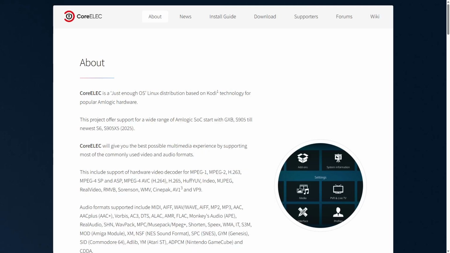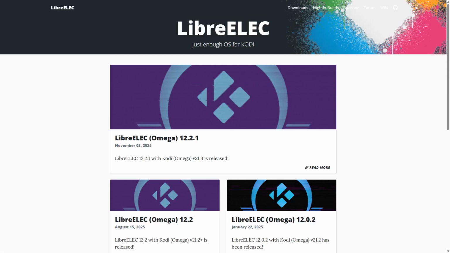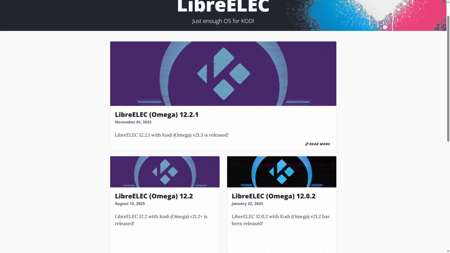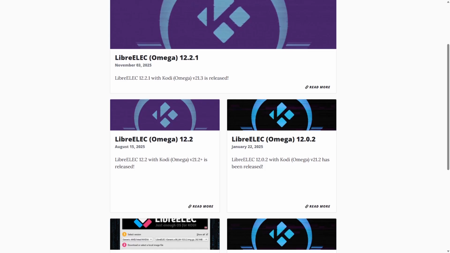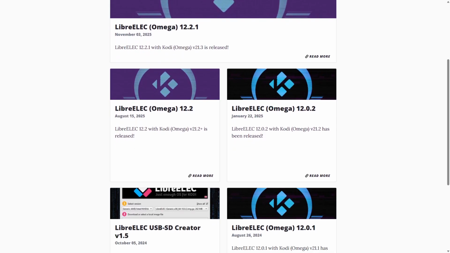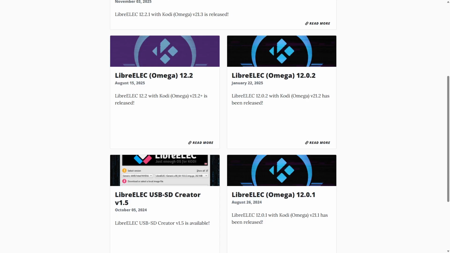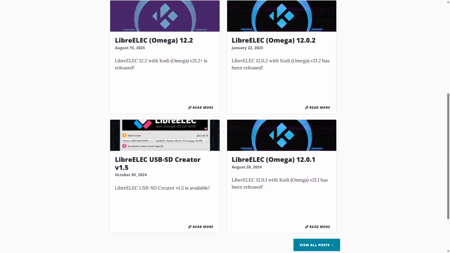The core difference lies in their target hardware. LibreELEC is optimized for a wider range of devices, while CoreELEC focuses on Amlogic-based hardware. LibreELEC is a lightweight Linux-based operating system designed specifically for running Kodi, a powerful media center application. It works seamlessly on a variety of devices, from Raspberry Pi to traditional PCs.